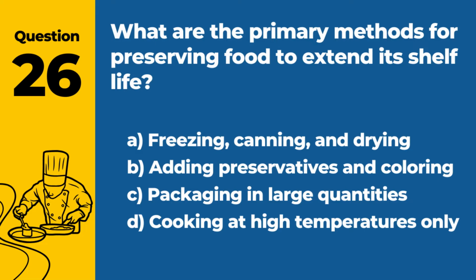Question 26. What are the primary methods for preserving food to extend its shelf life? A. Freezing, canning, and drying. B. Adding preservatives and coloring. C. Packaging in large quantities. D. Cooking at high temperatures only. Answer A. Freezing, canning, and drying. These methods effectively extend the shelf life of food.